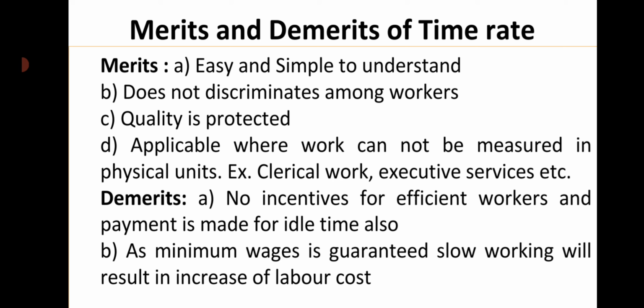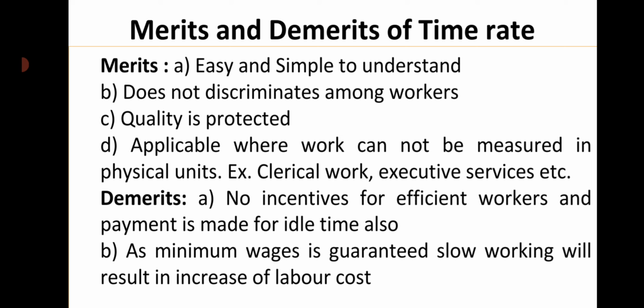Merits and demerits of time rate. Merits: easy and simple to understand, does not discriminate among the workers, quality is protected, and applicable where work cannot be measured in physical units. Example: clerical work, executive services. For all these, the time wage system is suitable. Demerits: no incentives for efficient workers, and payment is made for idle time also.